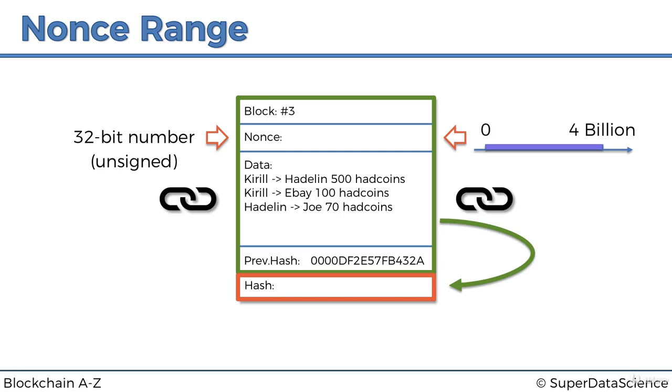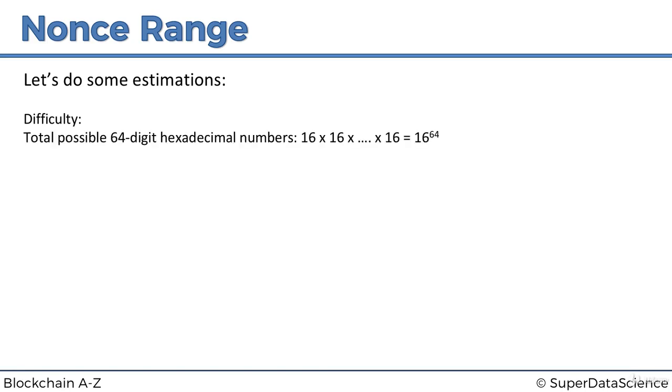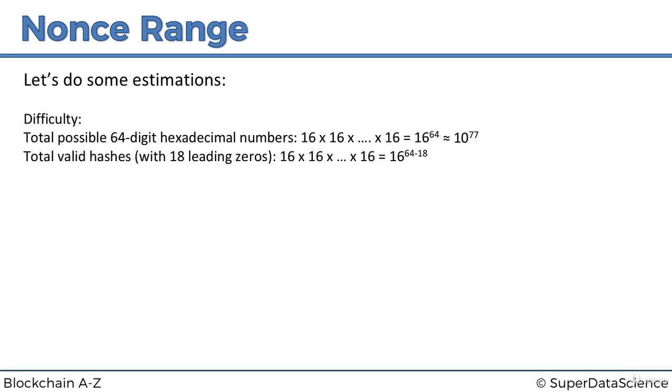And you might be thinking, well, Kirill, that's a good trivia fact, but why is that important for us? Well, let's have a look. Let's do some estimations. We've already done the difficulty estimations, but practice makes perfect, so let's do them again. Total possible 64-digit hexadecimal numbers that exist in the world is 16 to the power of 64, approximately 10 to the power of 77. Then total valid hashes, assuming the current difficulty of 18 leading zeros, is 16 to the power of 64 minus 18, approximately 2 times 10 to the power of 55.